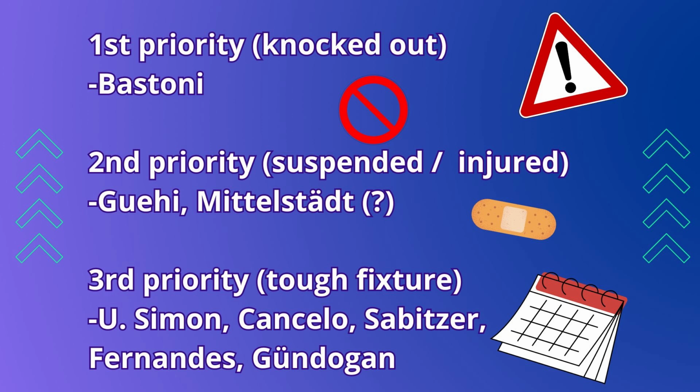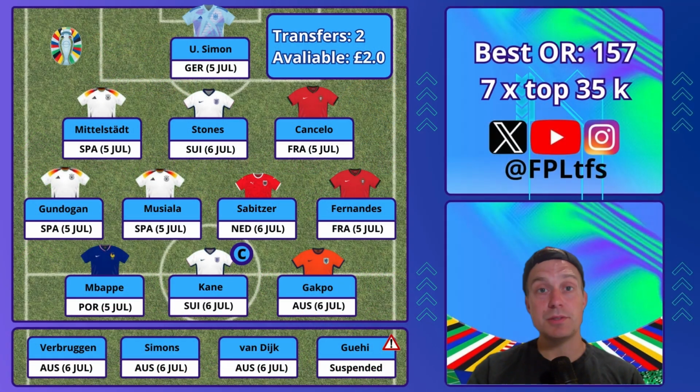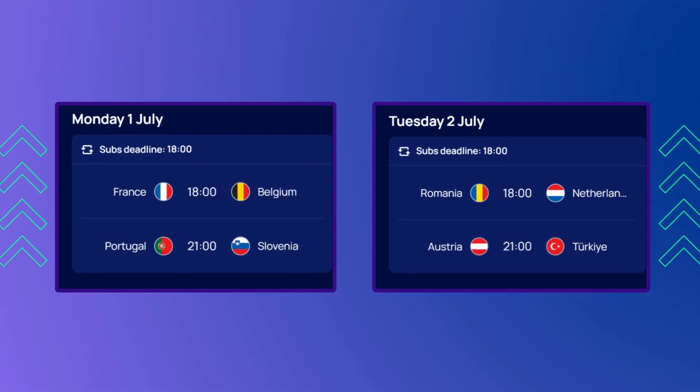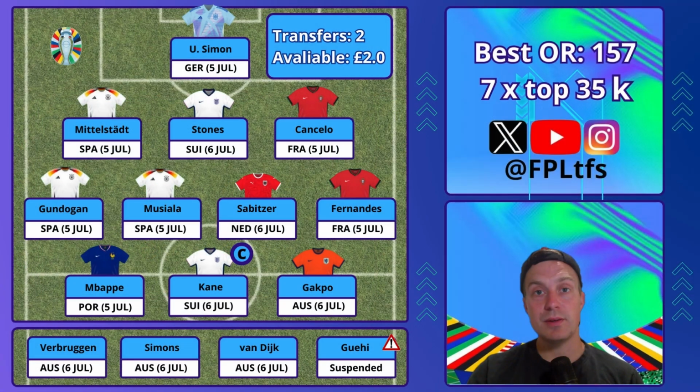If nothing happens in the last couple of games in the round of 16, I might also consider selling Sabitzer or Bruno Fernandes. What I do with the last couple of transfers will be decided after all the matches are played in the round of 16. It's too early to tell right now. Injuries might happen and we might see some upsets and one of the favorites might actually be knocked out. So I will wait before all the games are played.